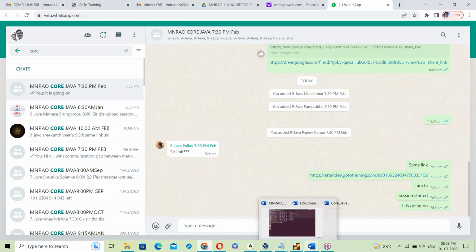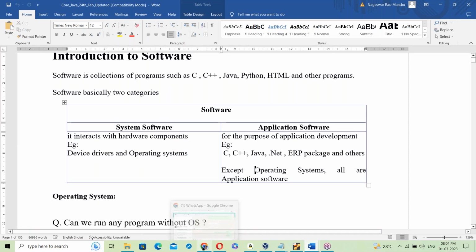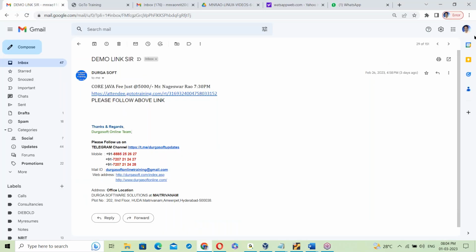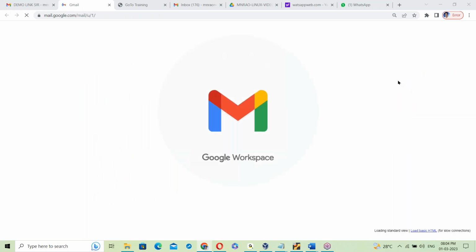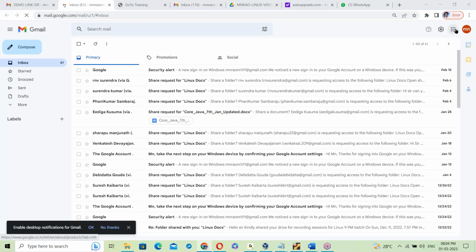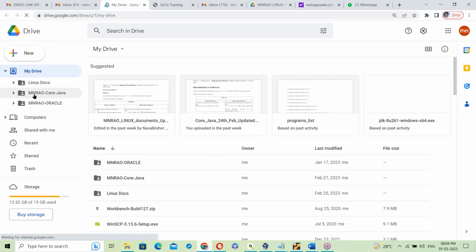In the drive, this document is available. Next, the Java software is available, and the daily recordings are also available. This is the drive for your batch.